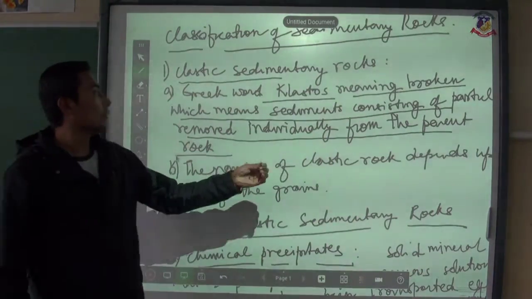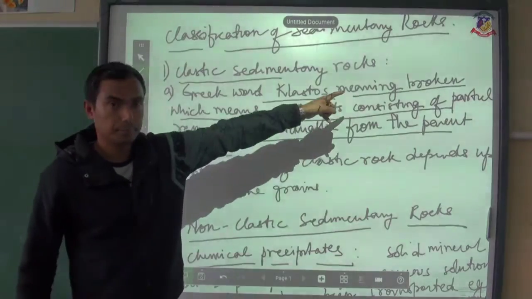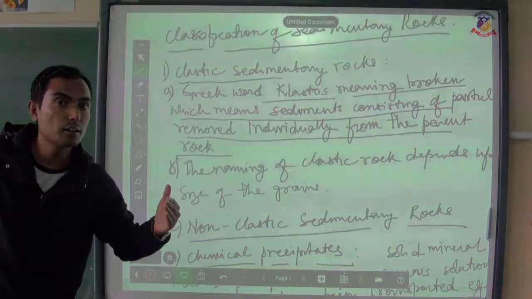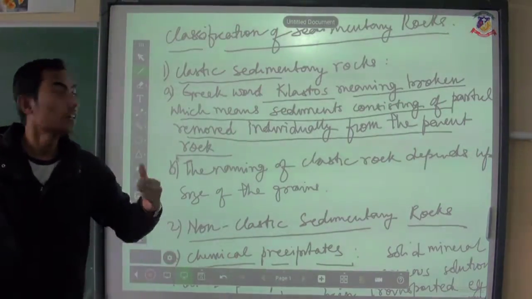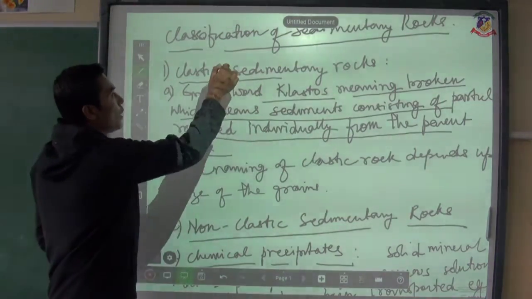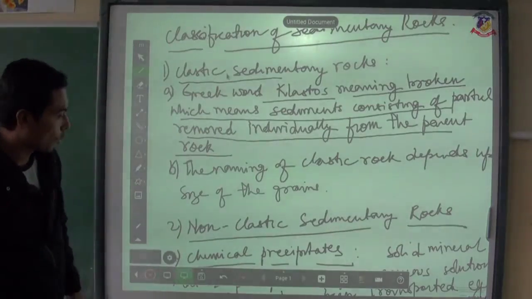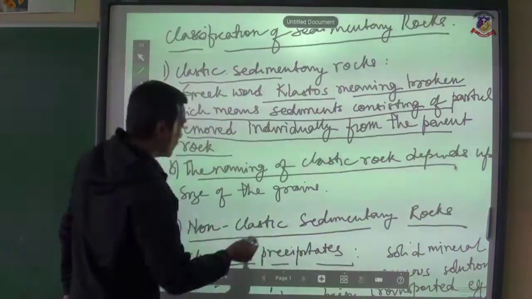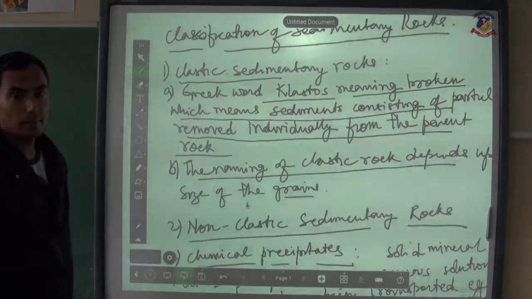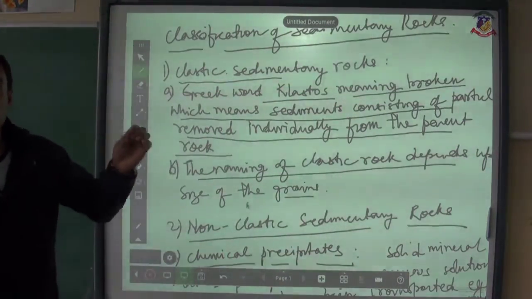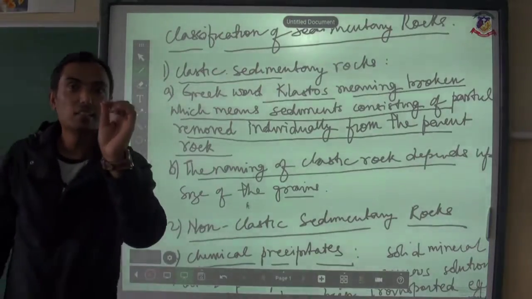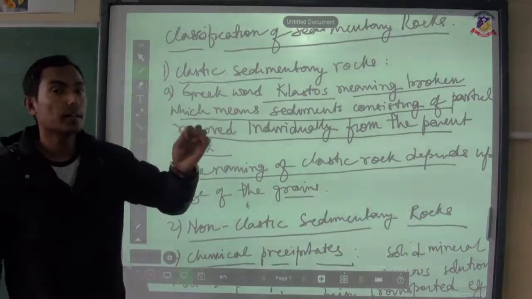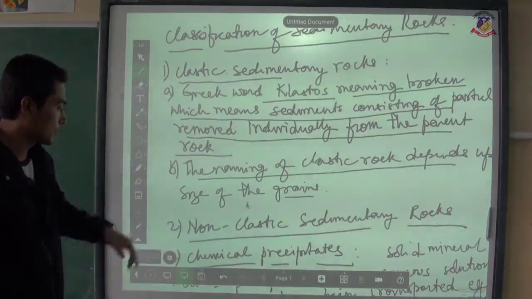These sediments result in the formation of clastic sedimentary rocks. The naming of clastic rock depends upon the size of the grains. It means the fine sediment which has been eroded from the parent rocks.